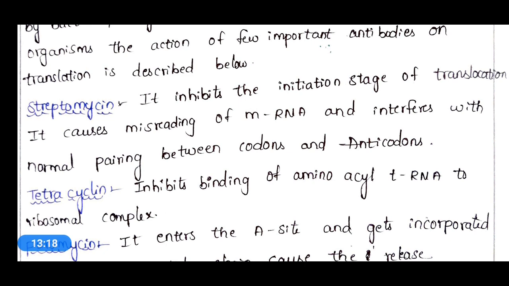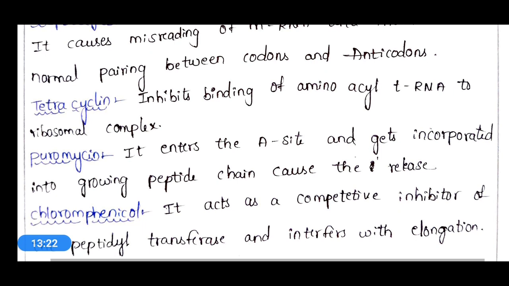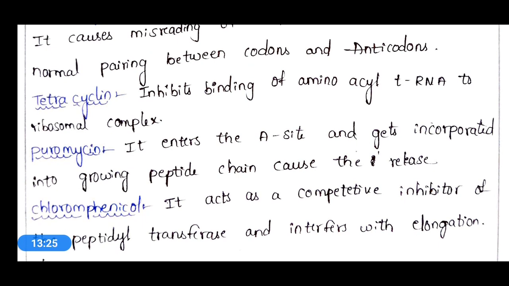And the next one is tetracycline, and this tetracycline will inhibit the binding of amino acyl tRNA to the ribosomal complex.